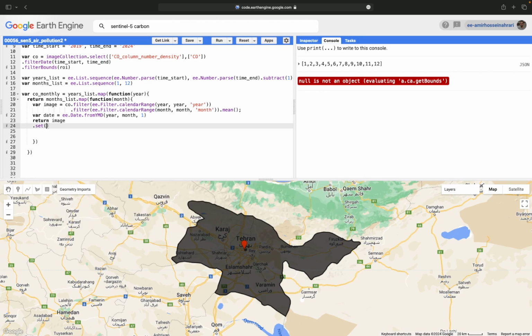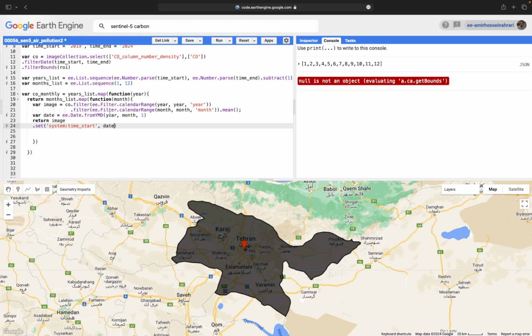As you may know, the system time start is the most important property for the image collection, because in the next step, for each temporal analysis, we need to use system time start to justify the date of each image for the further analysis. That's set system time start and equals to the date.